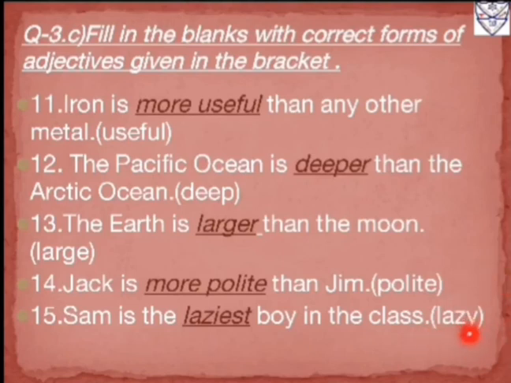It is ending with Y. And before Y there is a consonant, and that consonant is Z. So what we will do? We will remove this Y, and instead of Y we will add I. And we will add est to form the superlative degree. So lazy will become laziest for superlative degree, as Sam is compared with all the boys in the class.